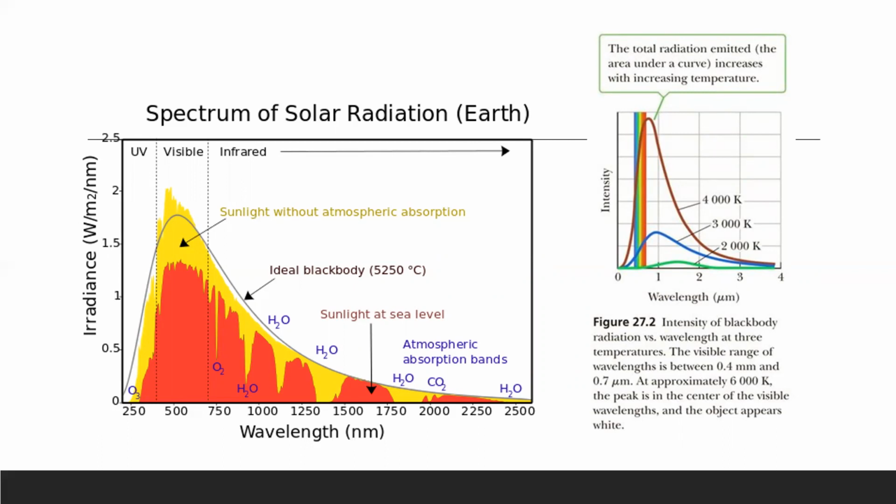Also, with increasing temperature, the peak of the distribution shifts to shorter wavelengths. This is why very hot objects appear to glow, like a hot oven, or, as we said earlier, a light bulb filament.